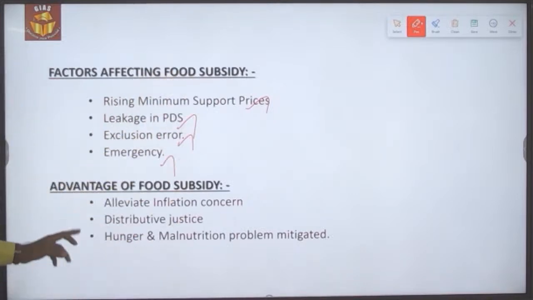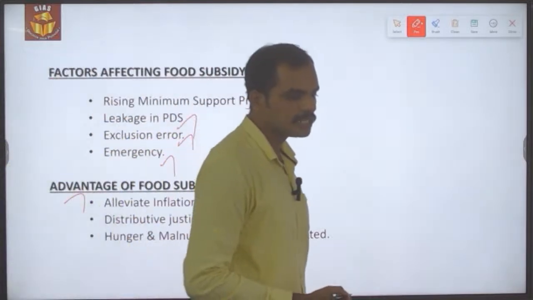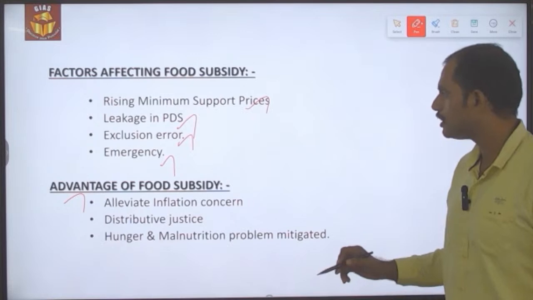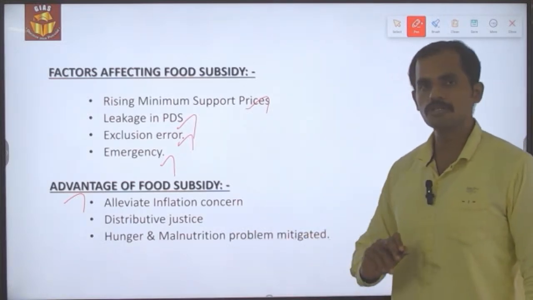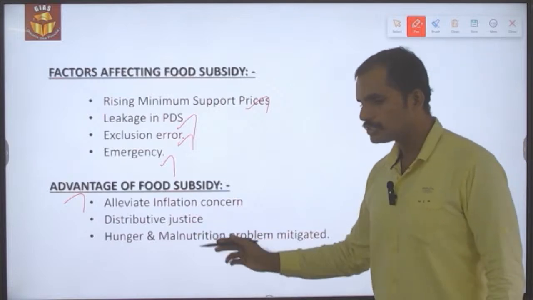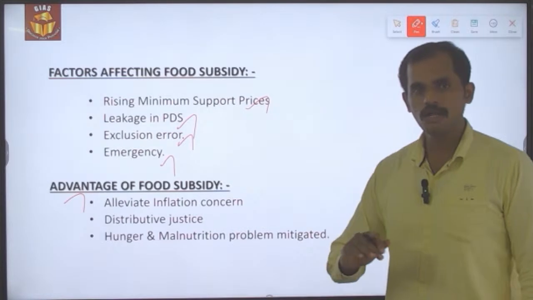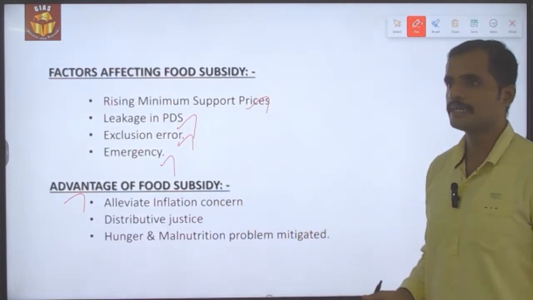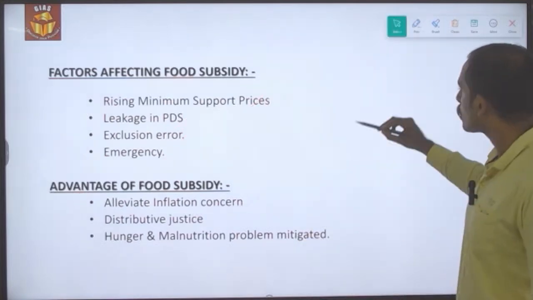So what is the advantage of food subsidy is that, first and foremost, it will alleviate the inflation situation or the inflationary expectation on the people. Secondly, it will ensure distributive justice among the people. Thirdly, it will ensure that malnutrition as well as hunger will be reduced, or it will ensure that it won't get enhanced. So these are all the advantages the food subsidy has in an economy.